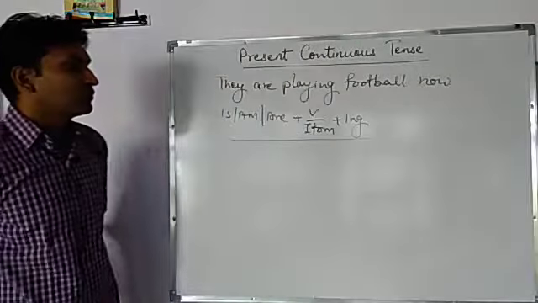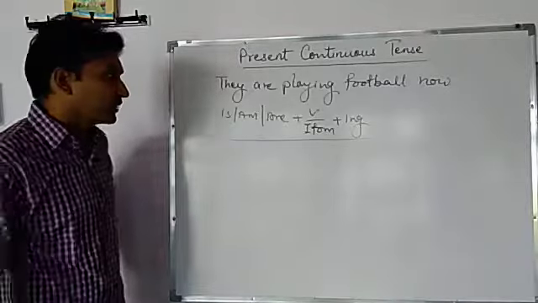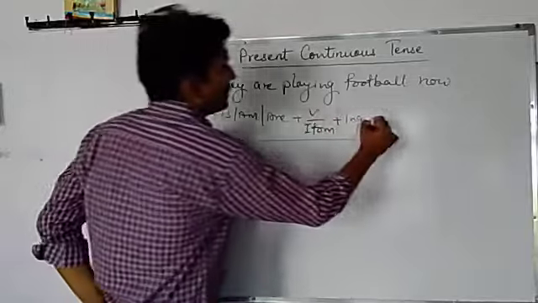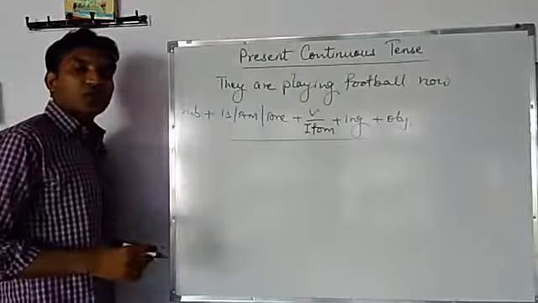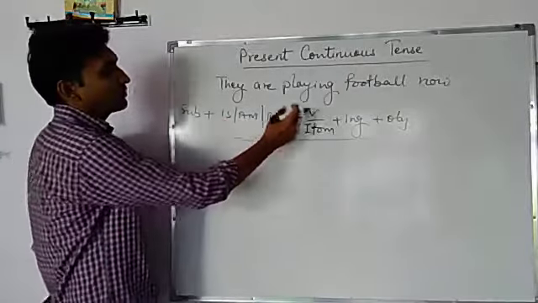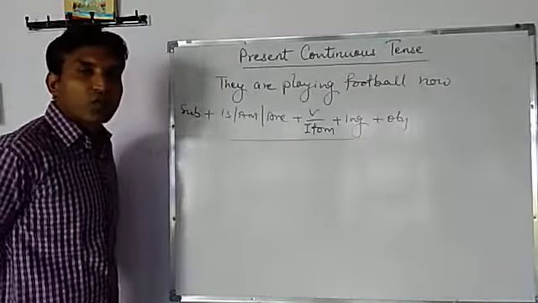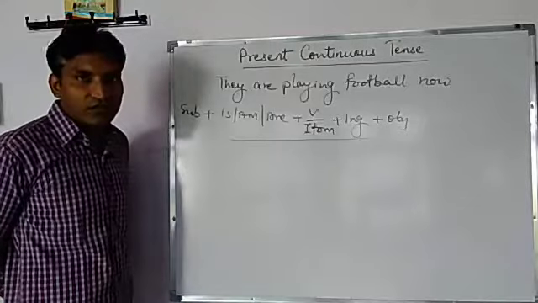Is, am, are plus the first form of the verb plus ing is the identification of present continuous tense. And if we add subject here and object here, then it becomes the formula for positive sentence: subject plus is, am, are plus first form plus ing plus object. So this is the formula for framing positive sentences of present continuous tense.